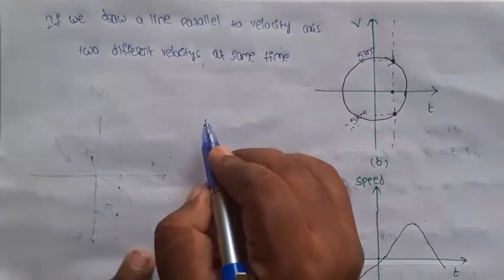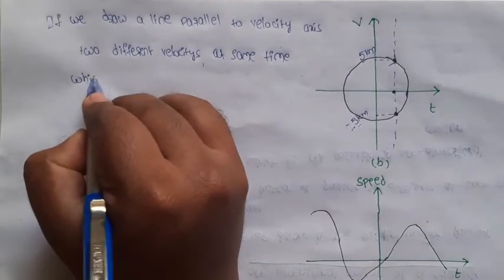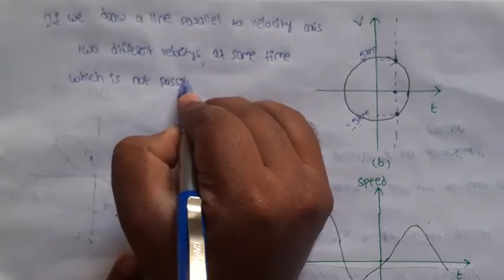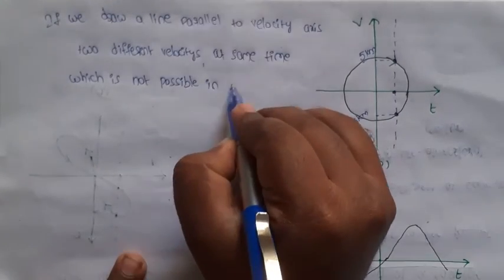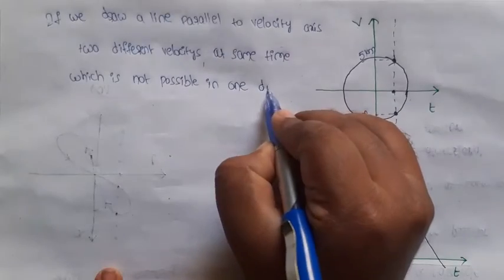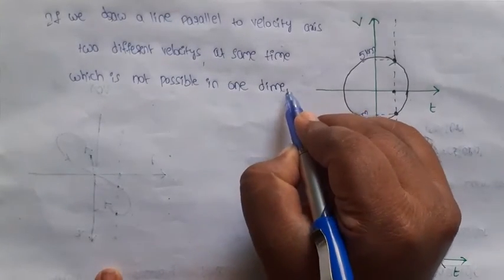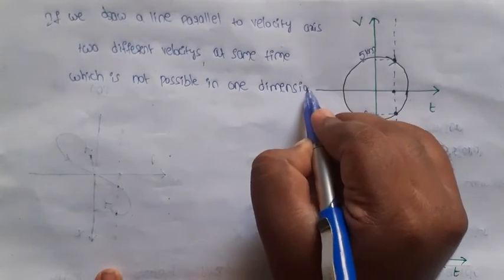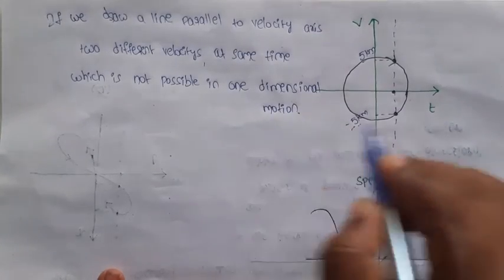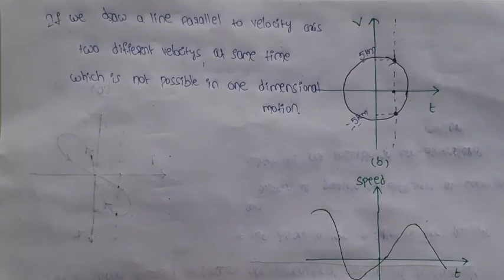Okay, which is not possible in one dimensional motion. Okay, this is not possible.